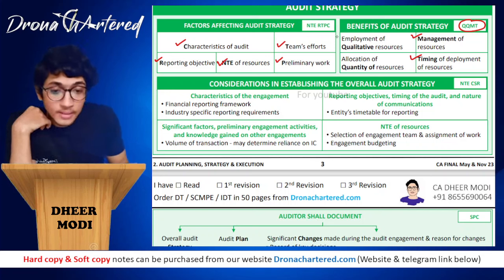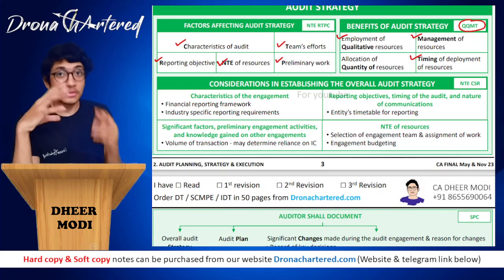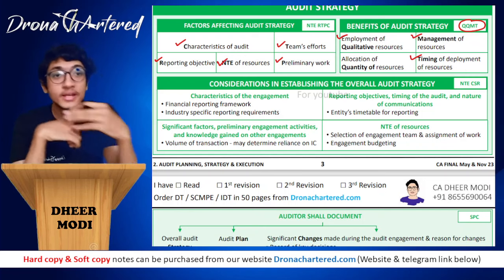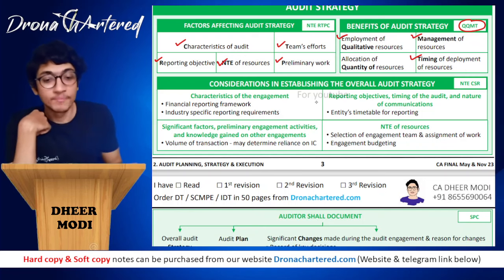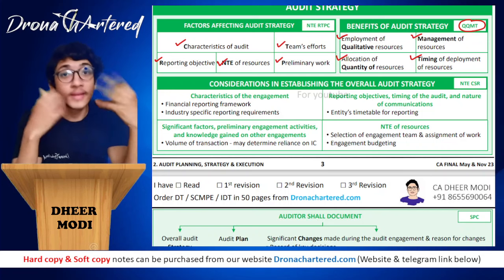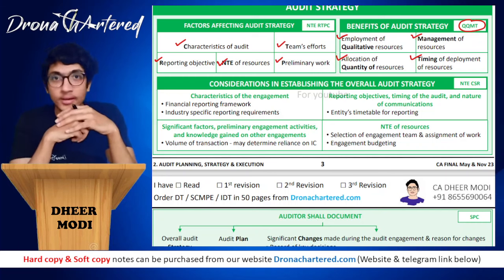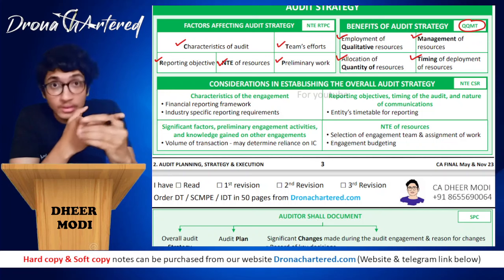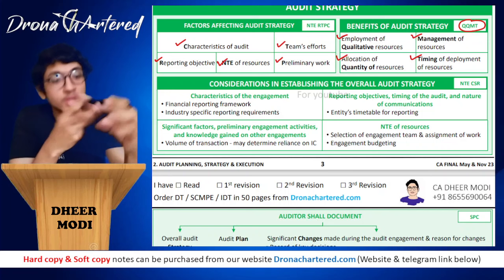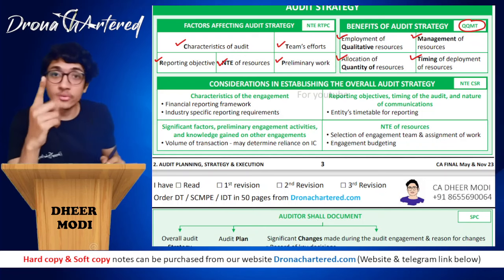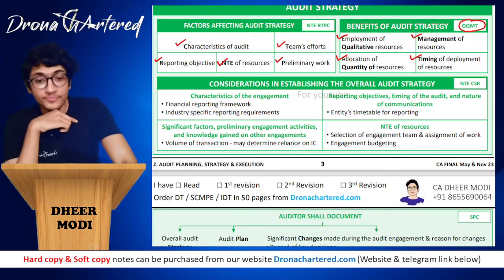Then there is employment of qualitative resources, good quality resources, because I know what type of resources my engagement needs and what type I have to provide. And next is allocation of quantity of resources. Since you have already properly strategized, you know how many resources you will be requiring. Clear? So MTQQ: M stands for management of resources, T stands for timely allocation, Q stands for qualitative and Q stands for quantitative. So one is quality, one is quantity.